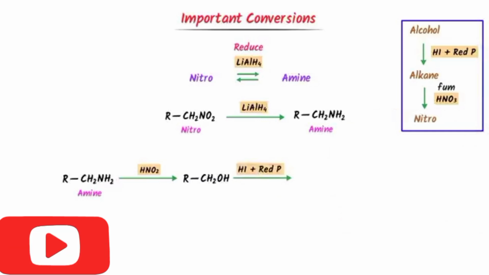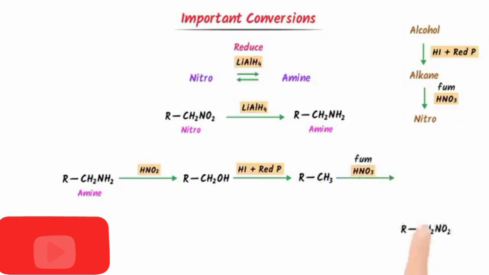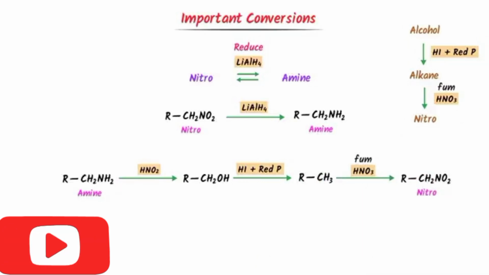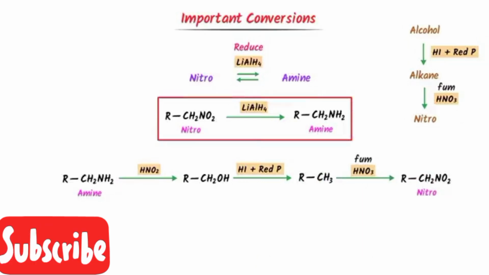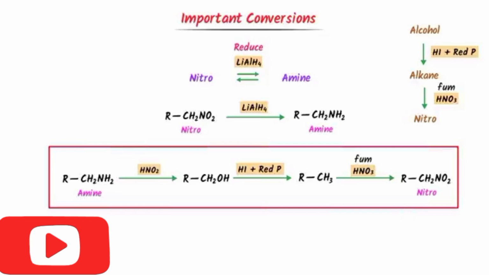I get alkane. I add fuming nitric acid. I get nitro. Thus, remember that if we add a reducing agent to nitro, we get amine. Secondly, we convert amine to alcohol, alcohol to alkane and alkane to nitro.